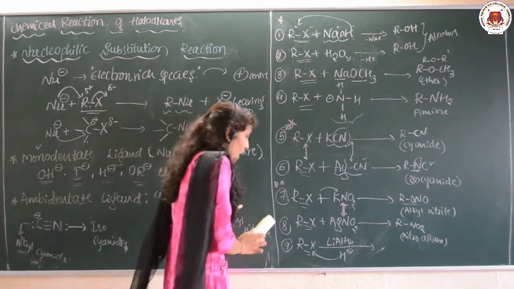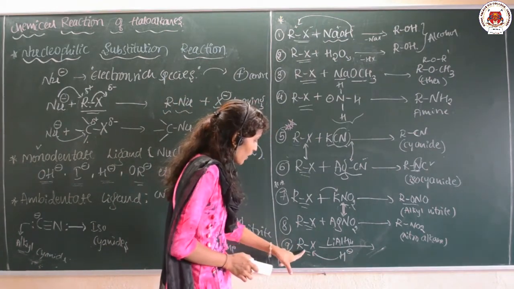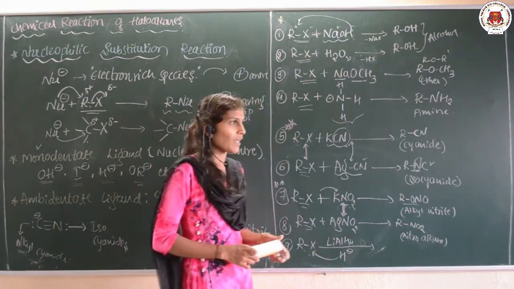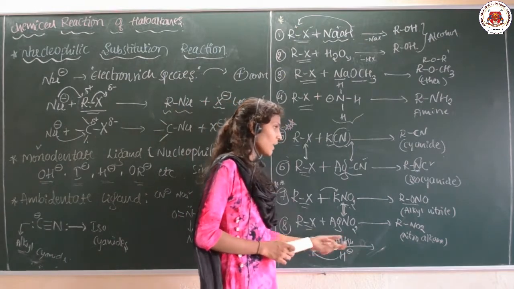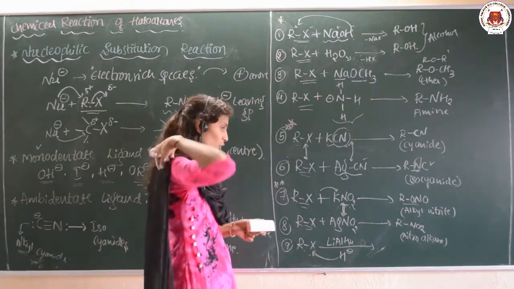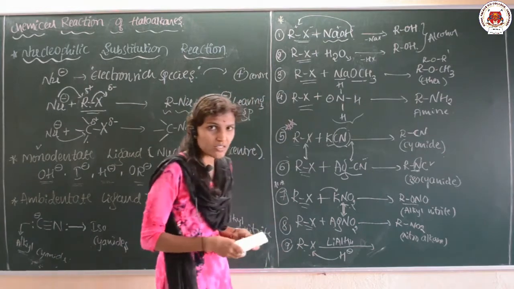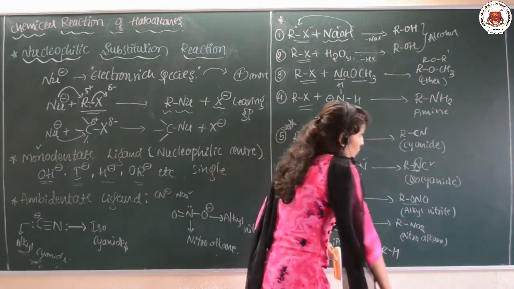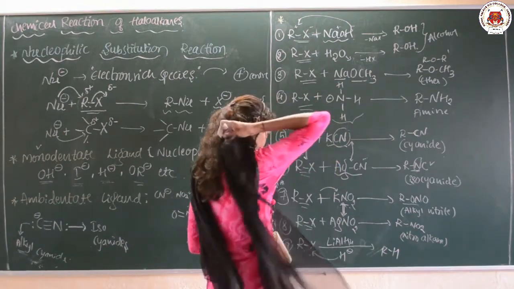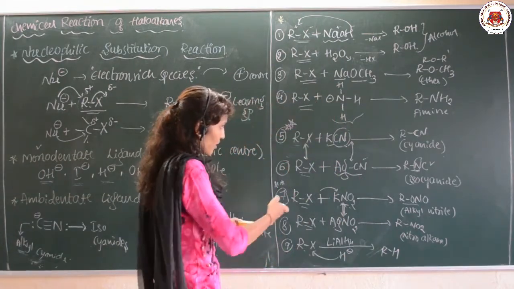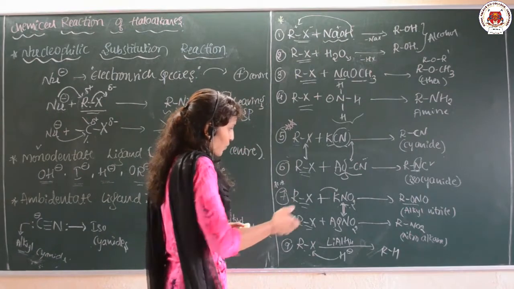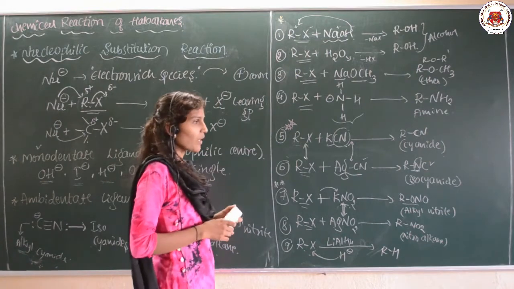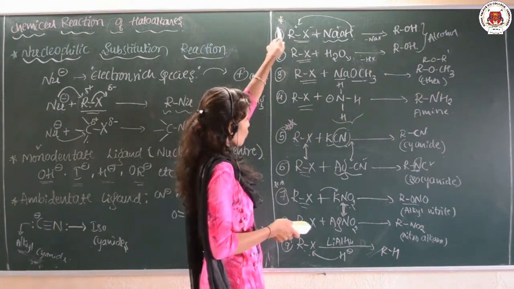Okay. So, these four reactions that I am explaining now are very important. And the last one: when the haloalkane, that is RX, is treated with lithium aluminum hydride, LiAlH4, during that time it produces H minus. So, there is a formation of RH type of compounds, and X will be removed. So, this is how we can explain the reactions of the haloalkanes.